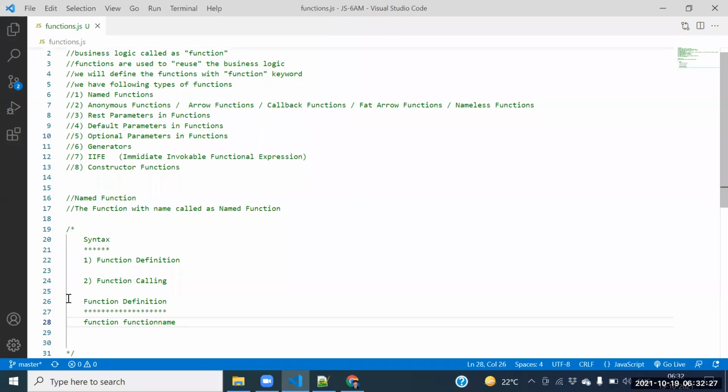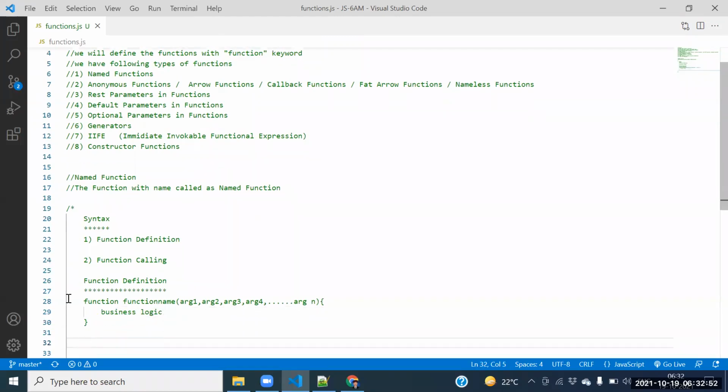Function name, then argument 1, argument 2, argument 3, argument 4, up to argument n. Here itself we need to provide the business logic.